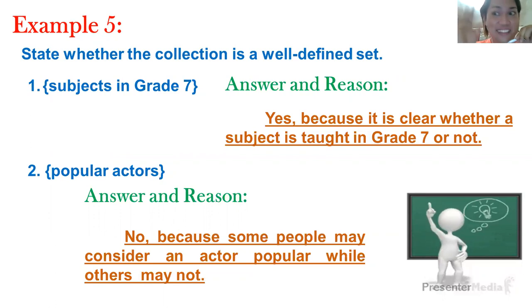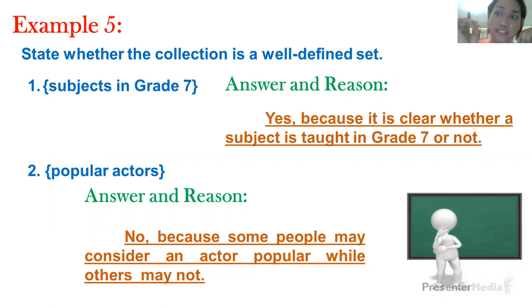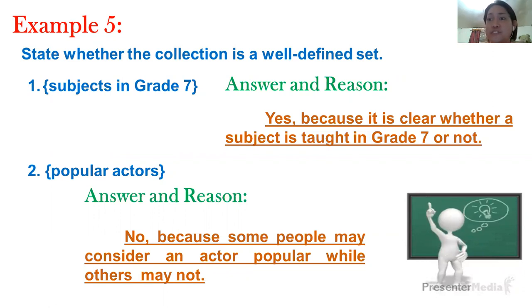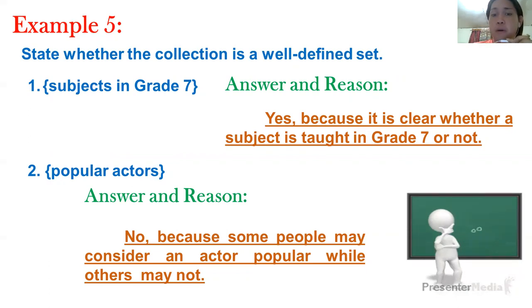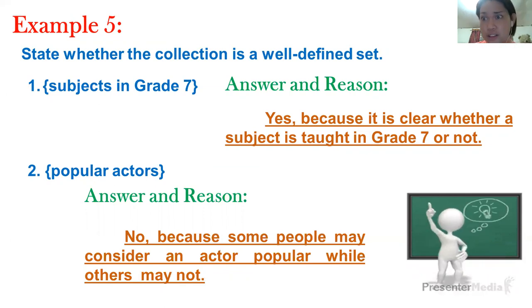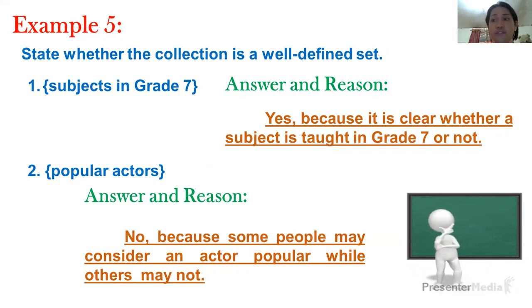So who got the same answer or idea? Okay, I hope you have the same idea. So why is it not a well-defined set? Because some people may consider an actor popular while others may not. Another reason also, there are a lot of popular actors. There are a lot of questions in this given set. Which? Of which? Who? Where? So it's not really clear. That's why popular actors is considered as not a well-defined set.